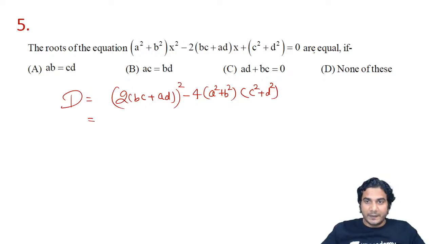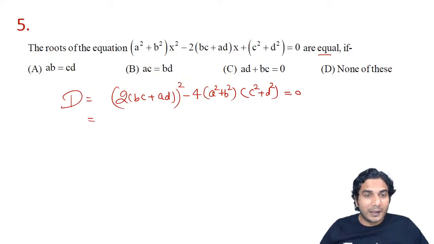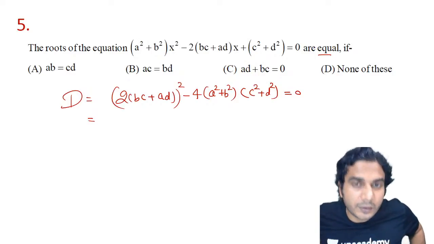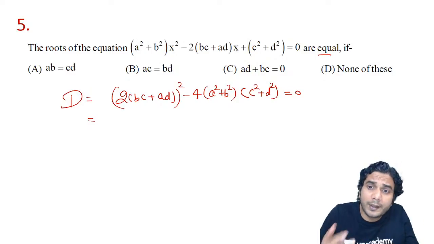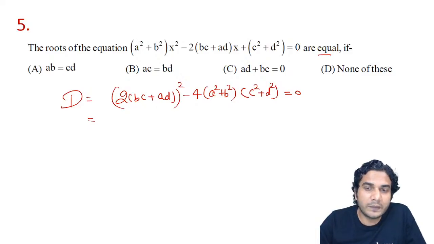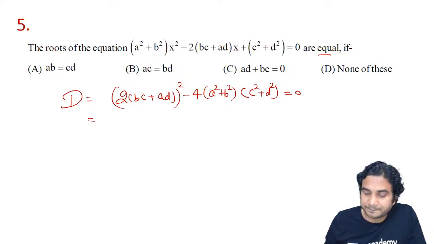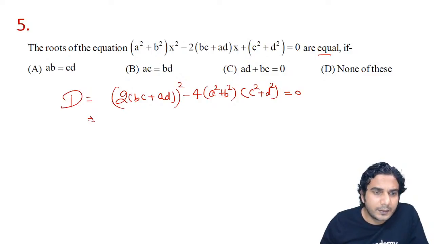In this, it is given that roots are equal. So that means the discriminant should be 0. We need to find a relation in A, B, and C, D. In this question, we need to find a relation. Roots are already given equal, so that means the discriminant is 0. Okay, we'll simplify this equation. So divide by 4.